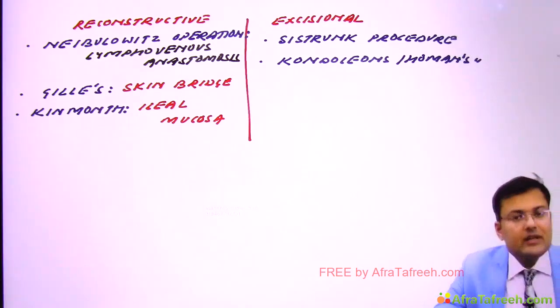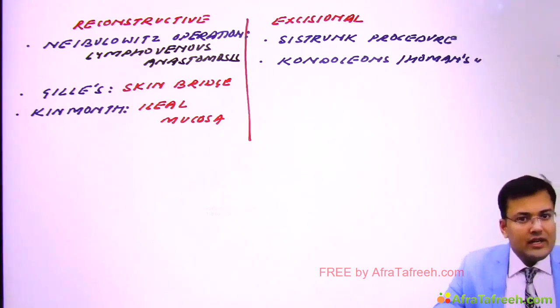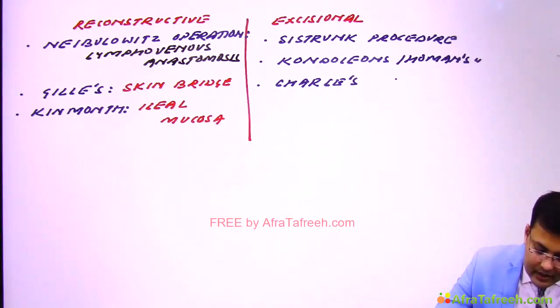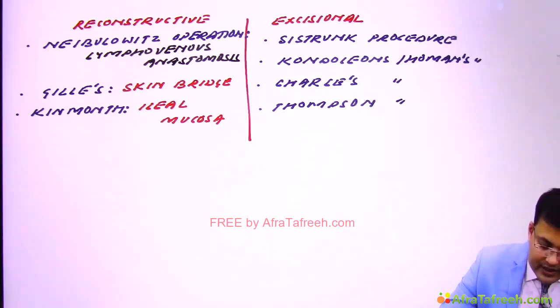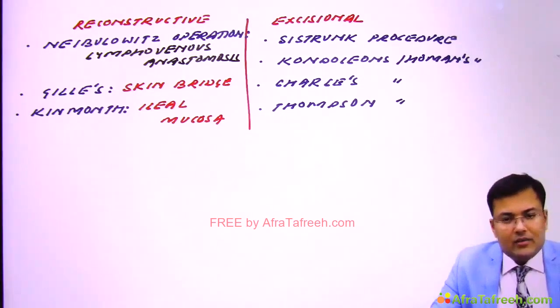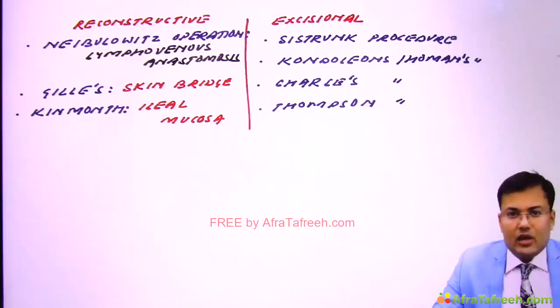Again, this is a procedure. There is Charles procedure and Thompson procedure. Clear? You have to remember these names because these names are frequently asked. So excisional operations: Sistrunk procedure, Kondoleon's or Homans', Charles and Thompson.